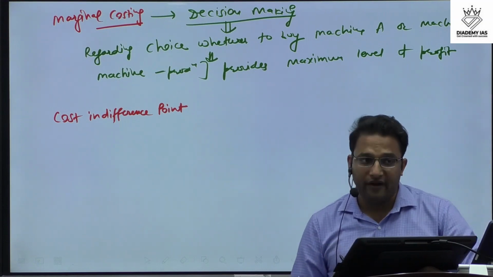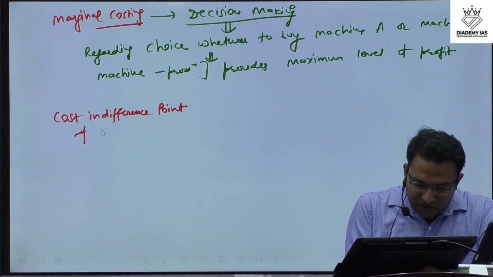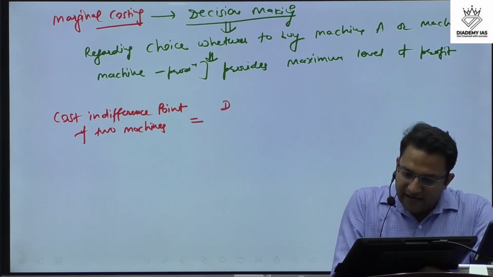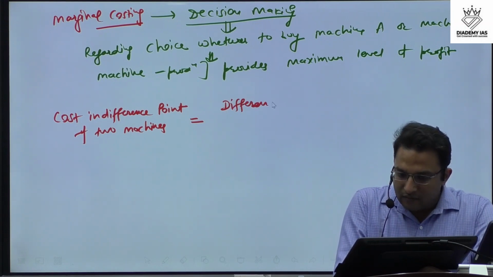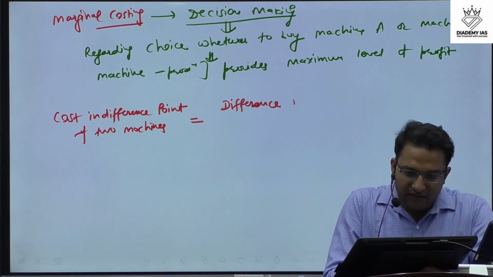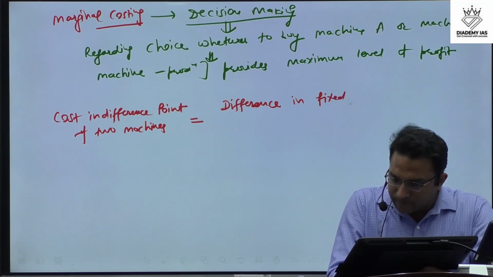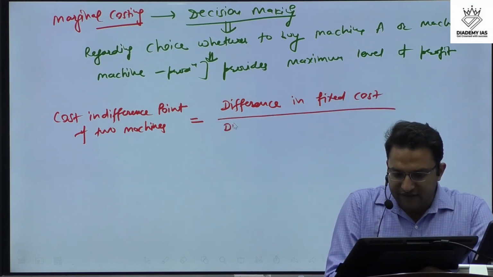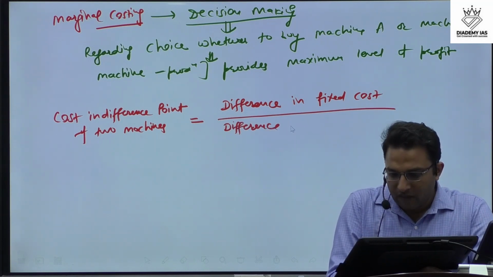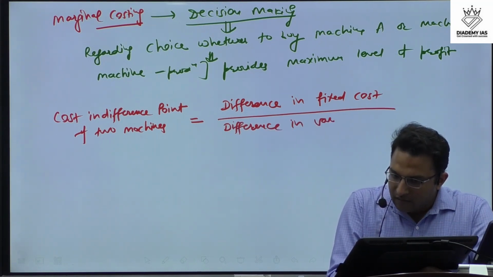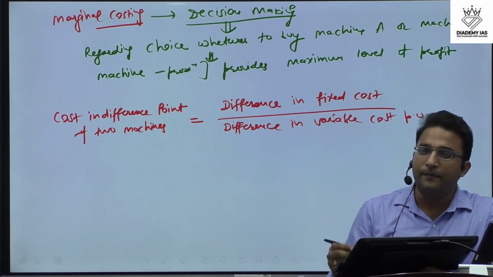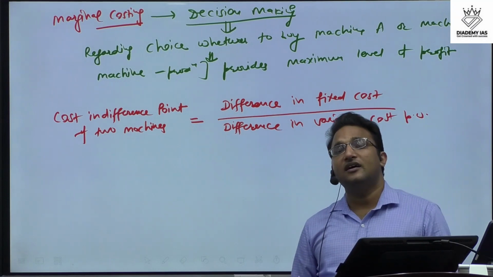Cost indifference point of two machines is calculated as difference in the fixed cost of two machines divided by difference in variable cost per unit of the two machines. PU means per unit. This is the formula.